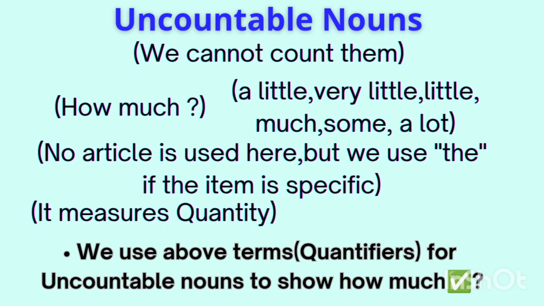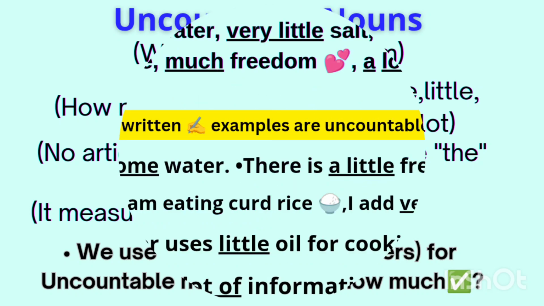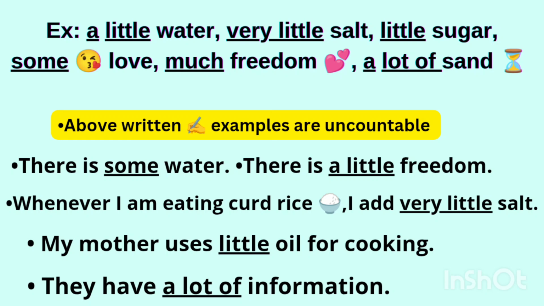So don't get confused. For countable nouns, we have separate quantifiers, and these are all quantifiers which are used for uncountable nouns. Let's look at examples. A little water, very little salt, little sugar, some love, much freedom, a lot of sand. The above written examples are uncountable. We cannot count them. There is some water in your glass. There is a little freedom.